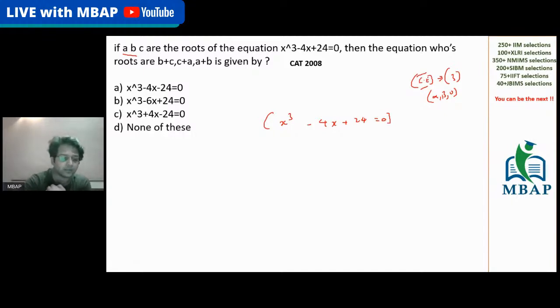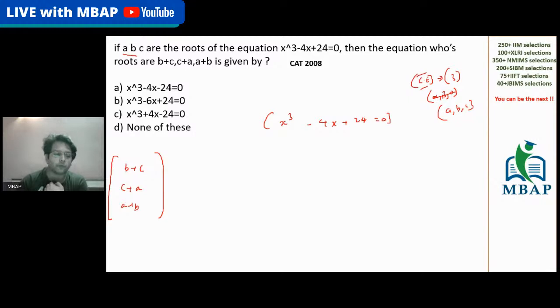The question says, form the new equation where the roots are, instead of alpha, beta, and gamma, I am giving you A, B, and C. Form the new equation where the roots are B plus C, C plus A, and A plus B. These are the new roots.